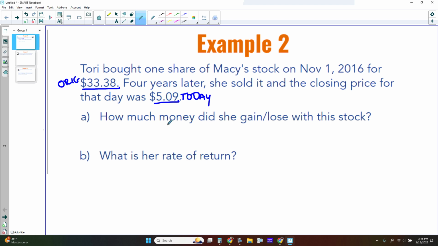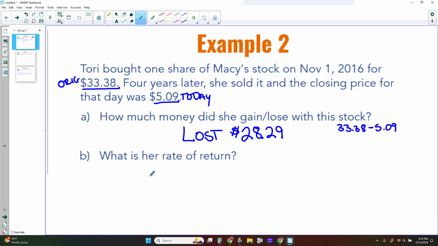How much money did they gain or lose with the stock? First off, we should recognize that they lost money. We went from 33 to $5, so they definitely lost money. But how much money did they lose? In order to find this out, we need to take $33.38 and subtract $5.09 from that. And we find that Tori lost $28.29.